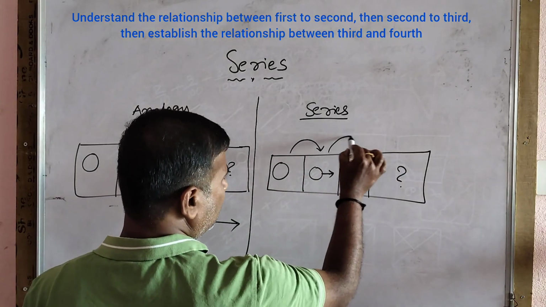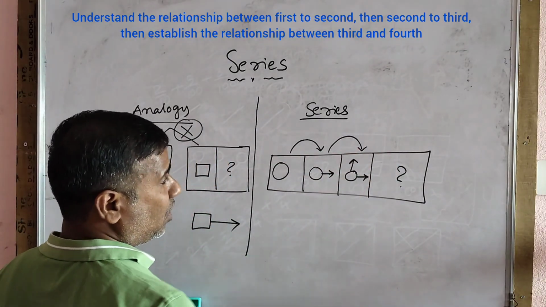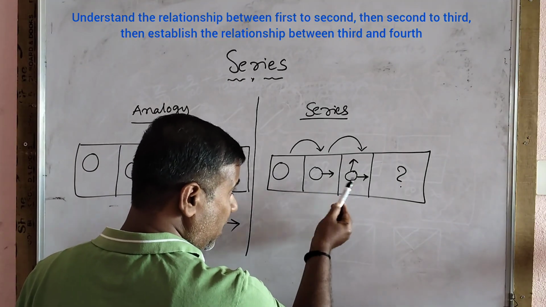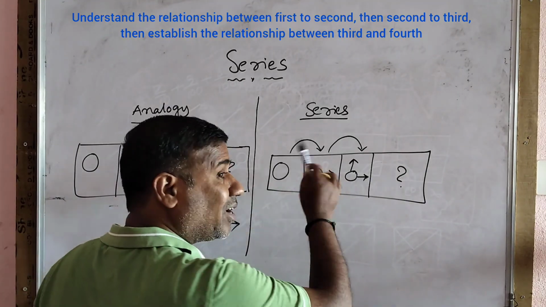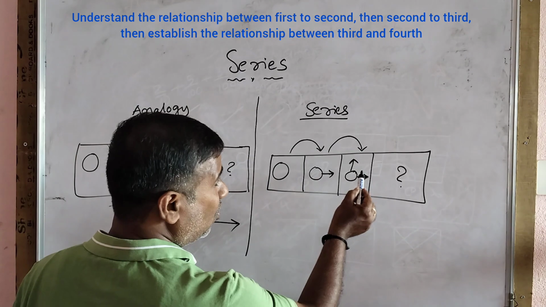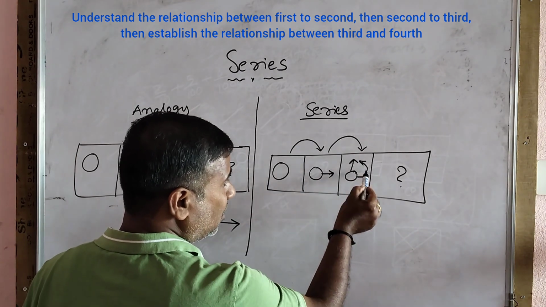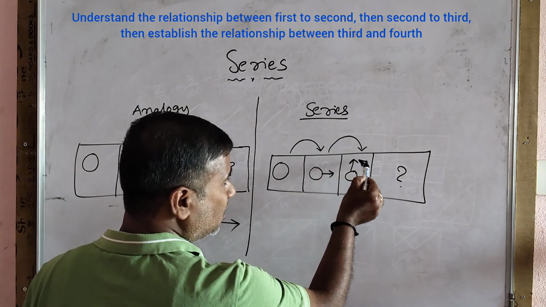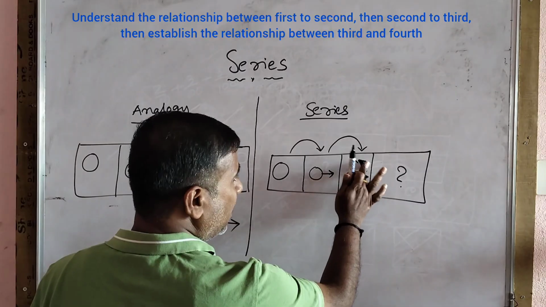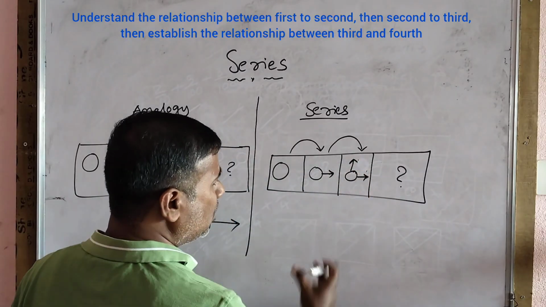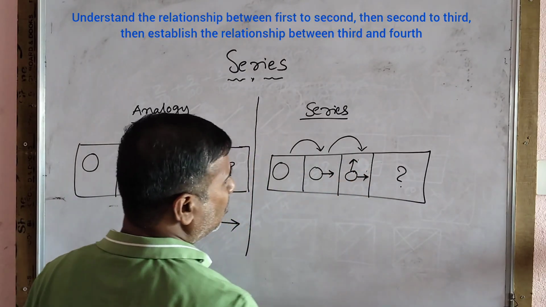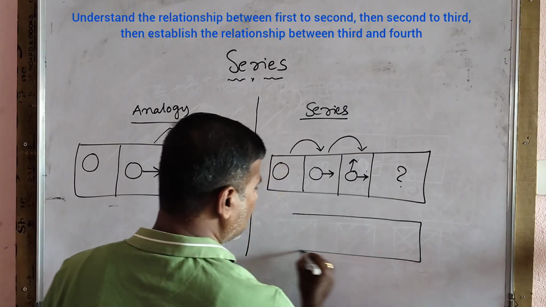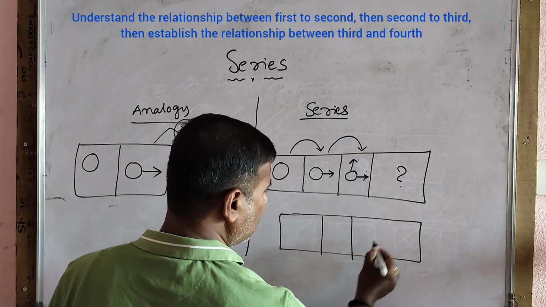Next, from the second figure to the third figure, what is the relationship? The same figure is existing and additionally one arrow came in the anti-clockwise direction. Anti-clockwise direction means reverse, the direction opposite to the clock's hands. So in the anti-clockwise direction one arrow has come. So now you can expect one more arrow should come in the anti-clockwise direction. So they will give the answers like this.